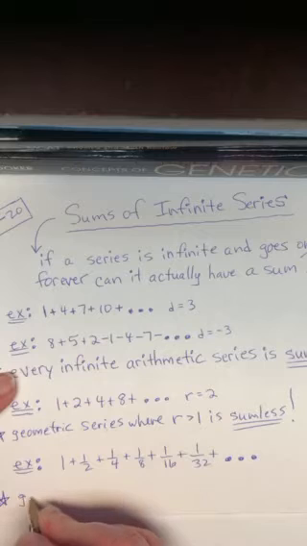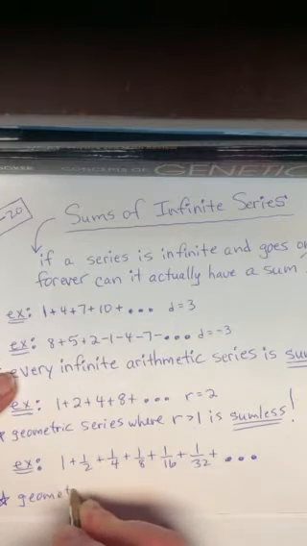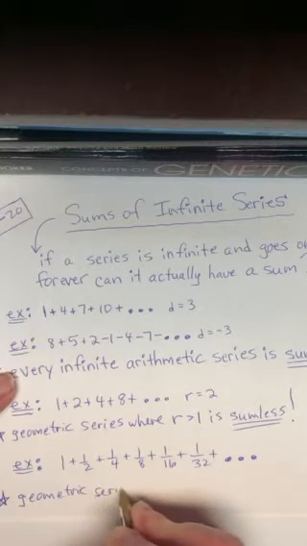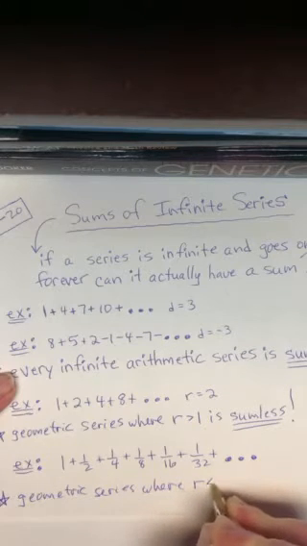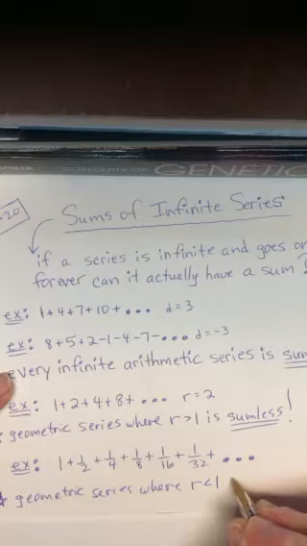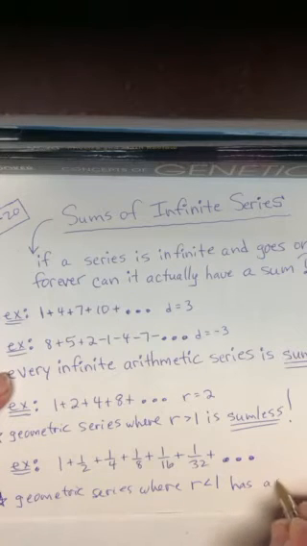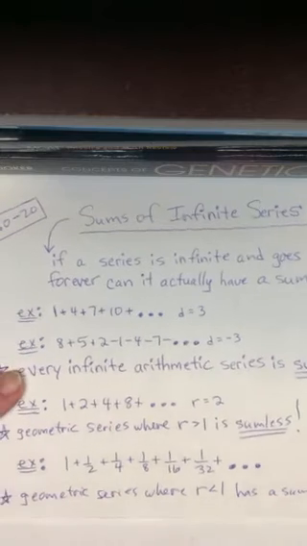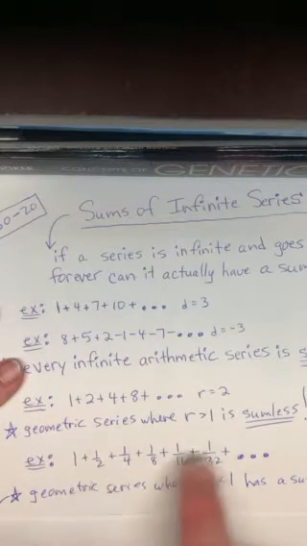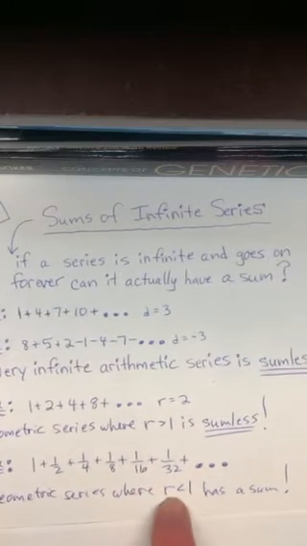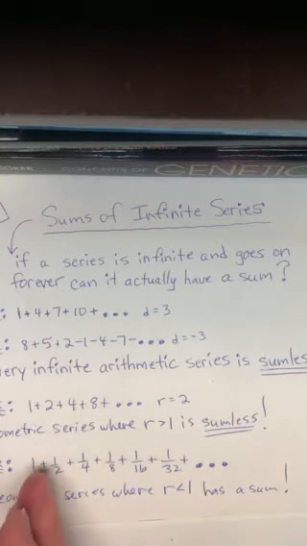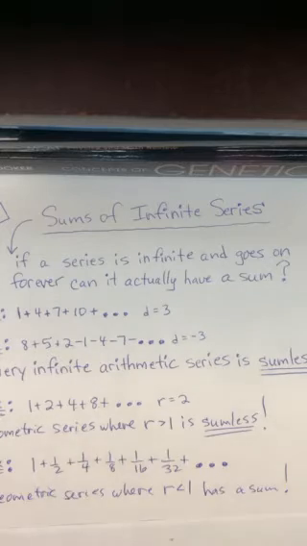So if it's a geometric series where the ratio is less than 1, it has a sum! Wow! If I see an infinite geometric series and the ratio is less than 1, because the numbers are getting smaller and smaller, then it has a sum.